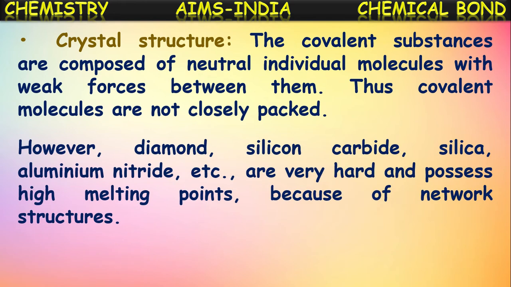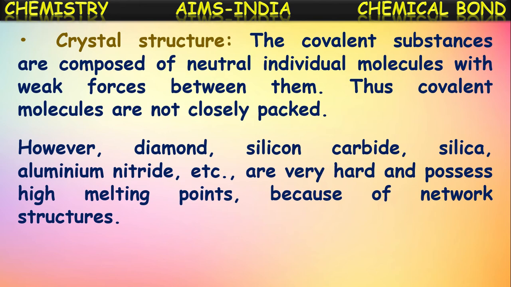However, diamond, silicon carbide, silica and aluminum nitride have giant molecular structures. There, so many molecules club together to form giant molecules. Such compounds have very hard structures and possess high melting points because of the network structures.